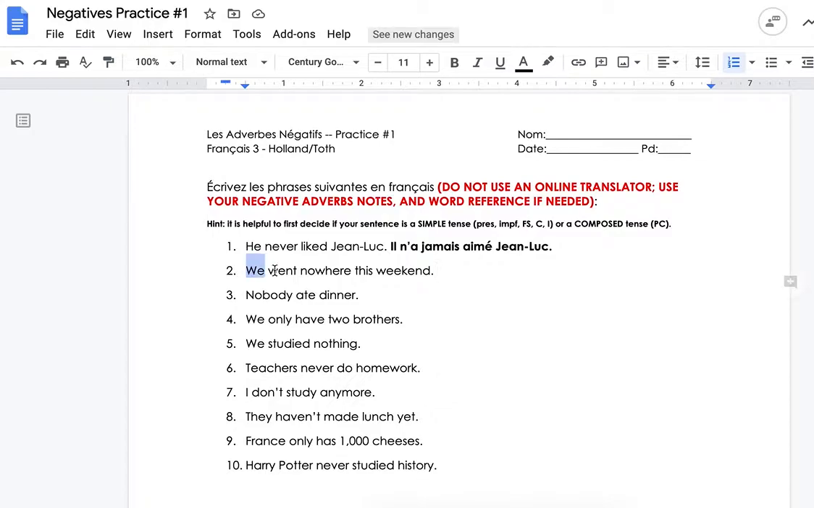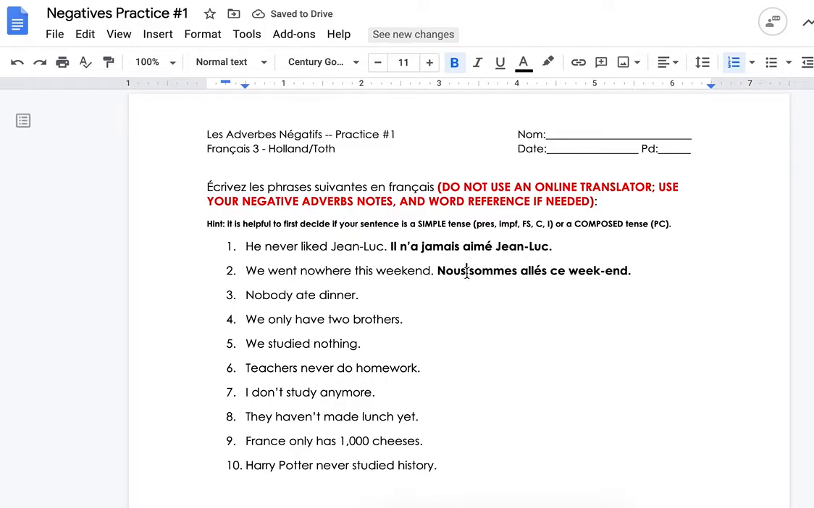Number 2, also past tense. We went nowhere this weekend. So again, do the nowhere last. Do it first in the positive. So we went. Well, you can do two different forms. You can do nous or you can use on. Nous sommes allés. Oops, with an S. Even if you have the on as your subject, you still need an S. Okay, this weekend. Ce weekend. Now, that means we went this weekend.